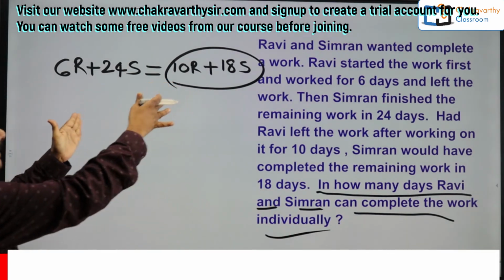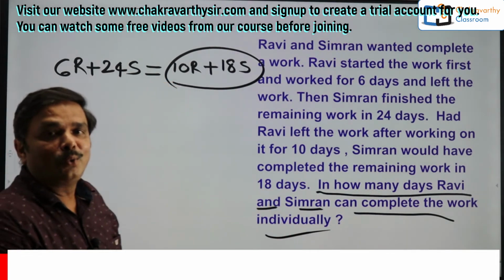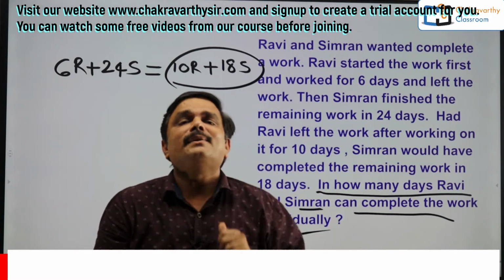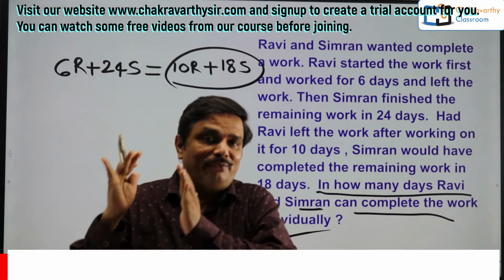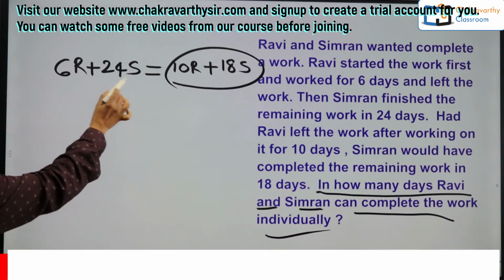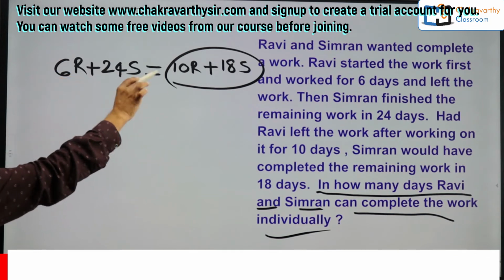With this equalization, you can easily find out the efficiency ratio of Ravi and Simran, or individual efficiency of these two. How is that one? Simple, students. You just take the like terms aside here.